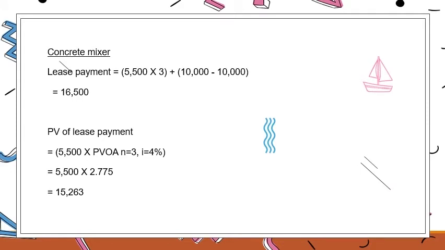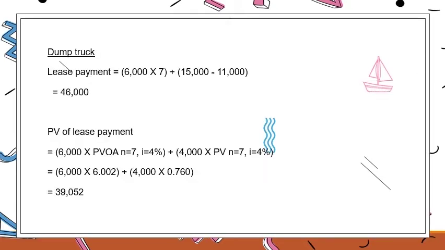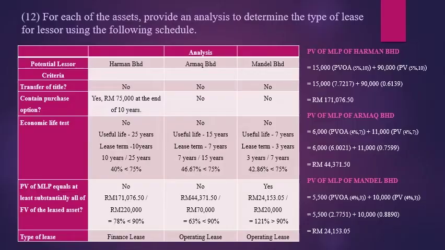Concrete mixer lease payment 16,500. PV of lease payment 15,263. Journal entry for the concrete mixer is debit lease asset, credit lease liability. The amount is 15,263. Dump truck lease payment 46,000. PV of lease payment 39,052. Journal entry for the dump truck is debit lease asset, credit lease liability. The amount is 39,052.